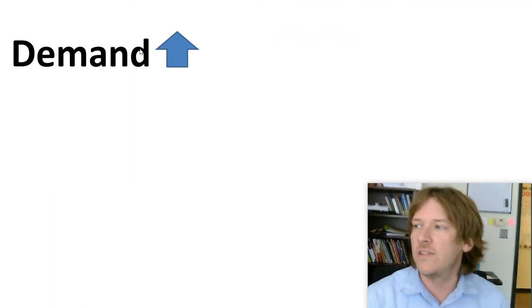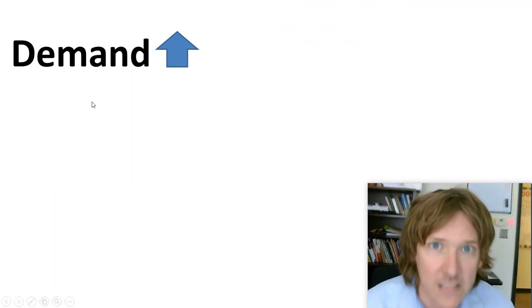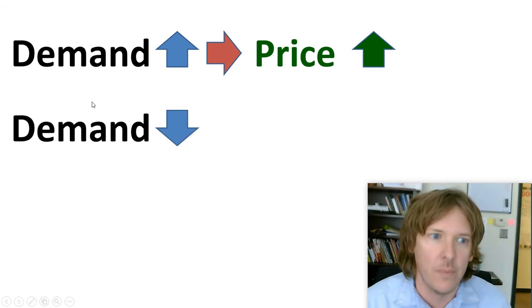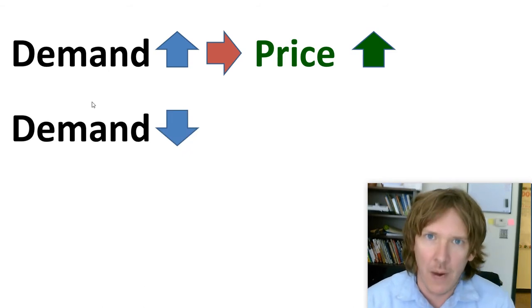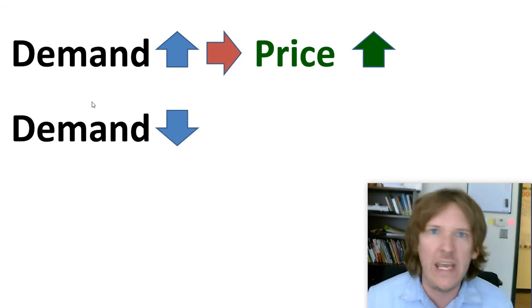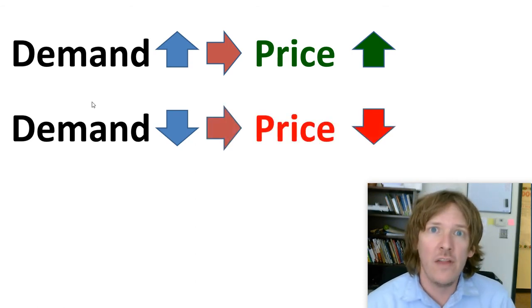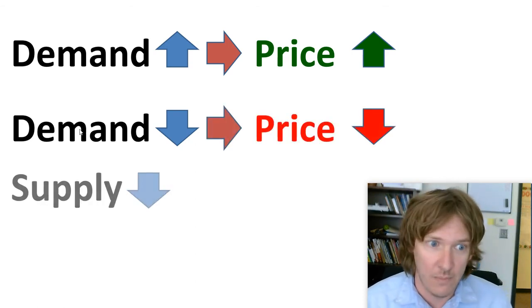Let's go back and do some simple economic ideas. When demand is up, when people really, really want something, the price goes up. And when demand is low, people don't want to buy something because it's bad or it's weak or it's terrible or it's inferior, then the price of that product will have to drop.